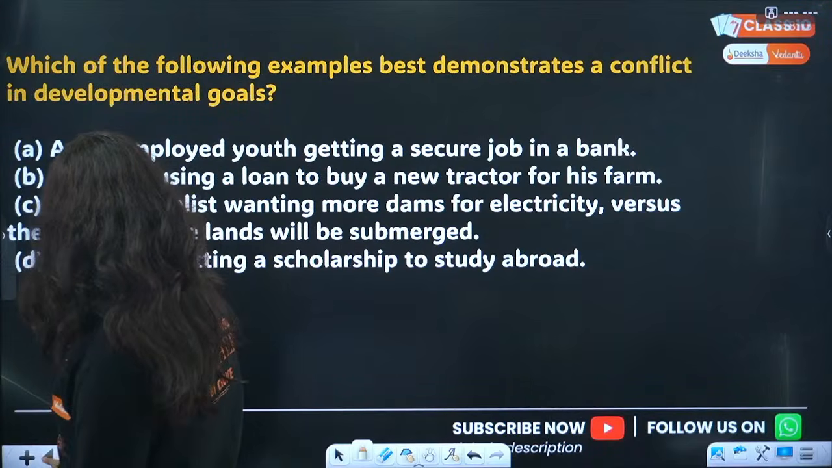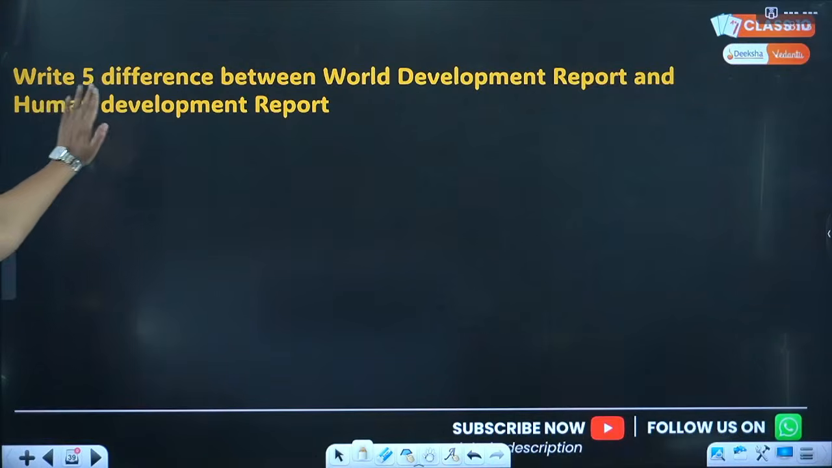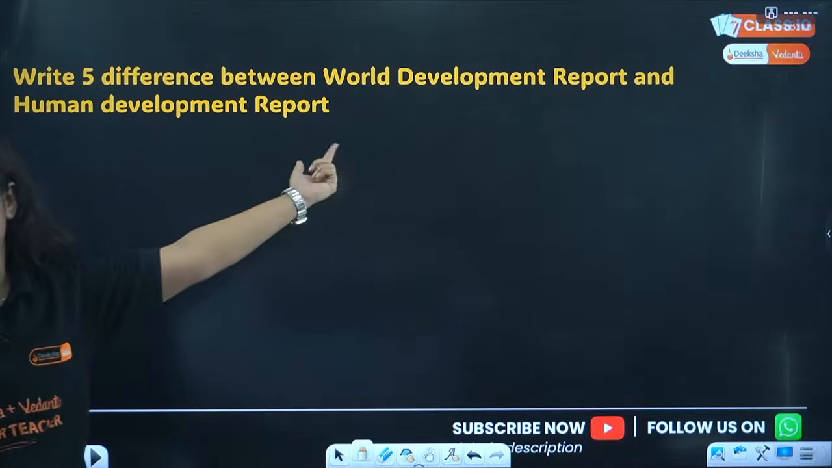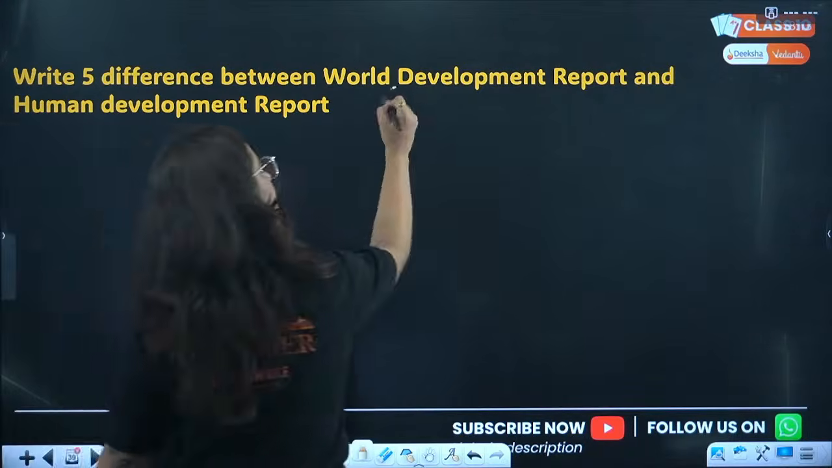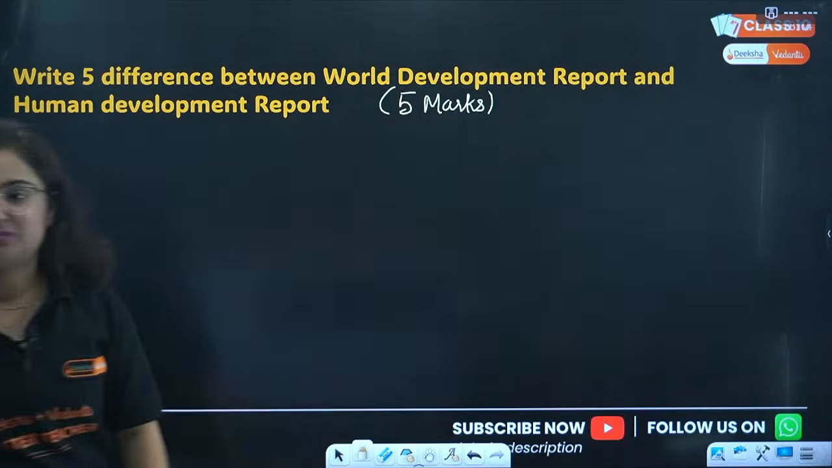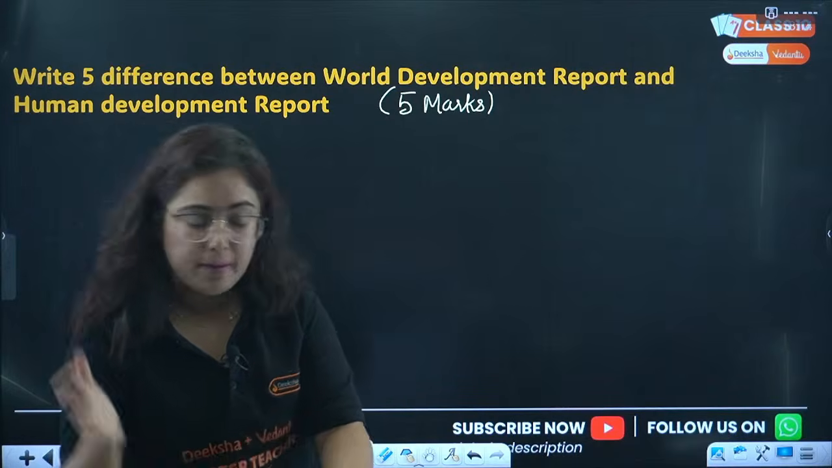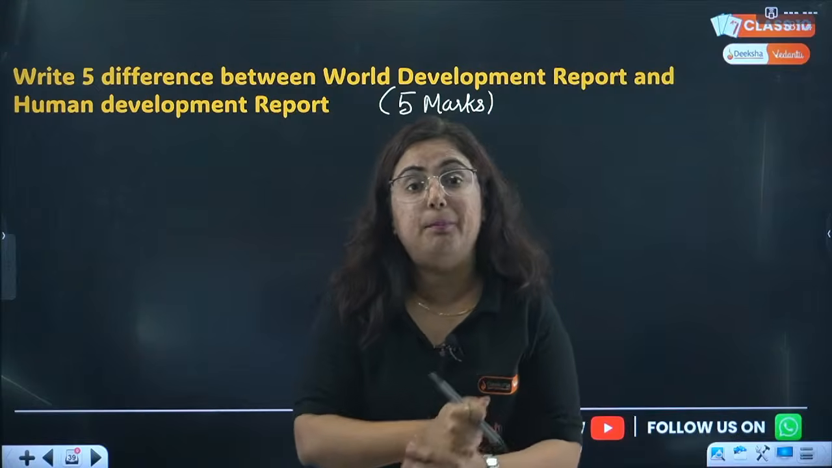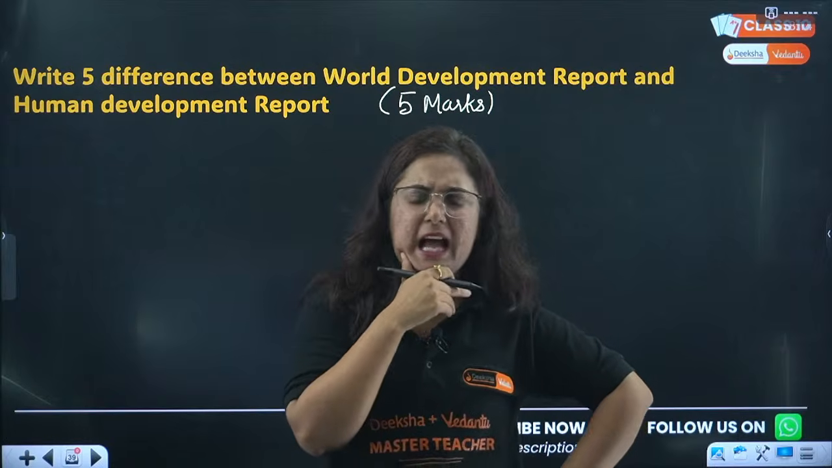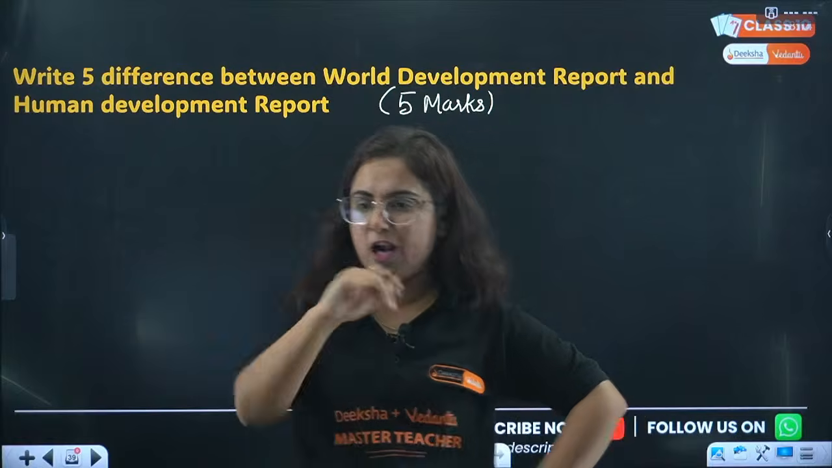We have more. We have one important question of the day: write 5 differences between World Development Report and Human Development Report. Beta, this question will come for 5 marks in the exam. You may be thinking, ma'am, we know about the World Development Report and the Human Development Report, but getting 5 points out of this topic is quite challenging and critical. Think about the points, we can make them, and we are going to make them.